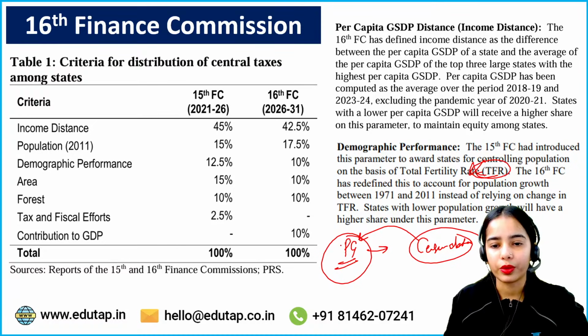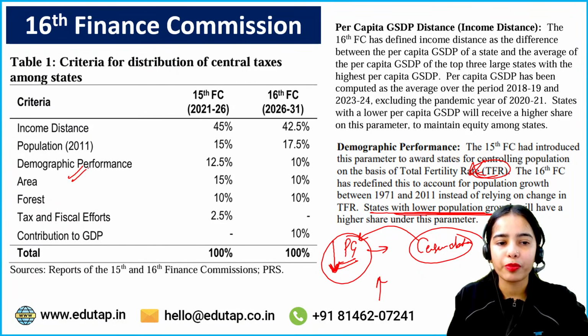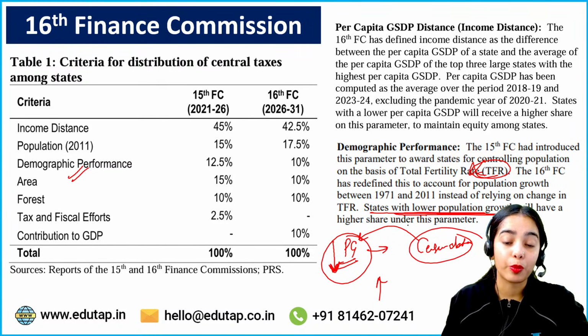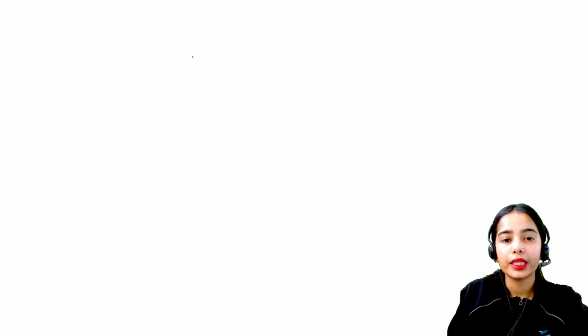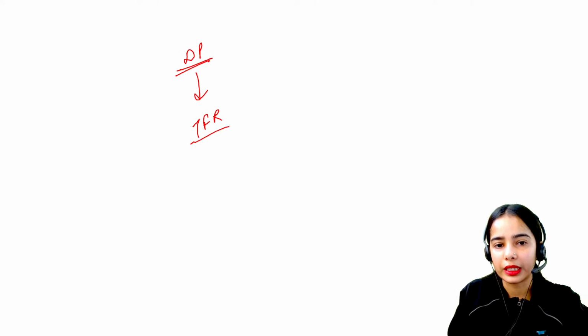Because total fertility rate has to be calculated, it is a derived variable, while population growth is directly calculated. Okay, so it is said that the states with lower population growth will get more award, because demographic performance is still a criteria. So this is the idea: before, demographic performance was seen on the basis of total fertility rate.